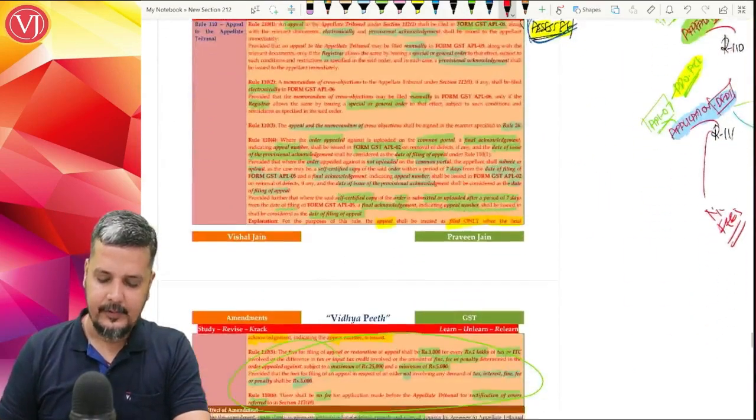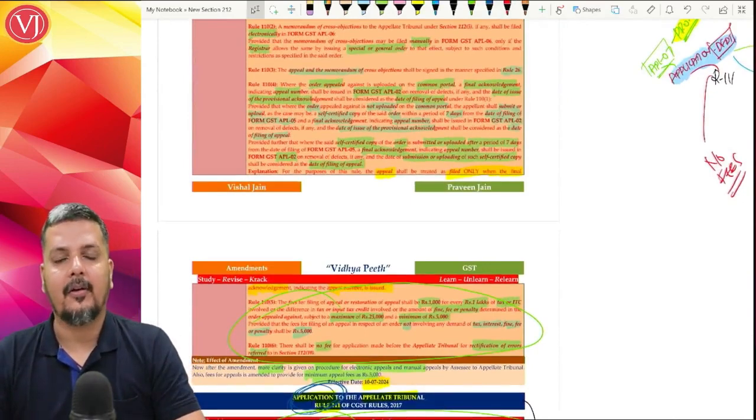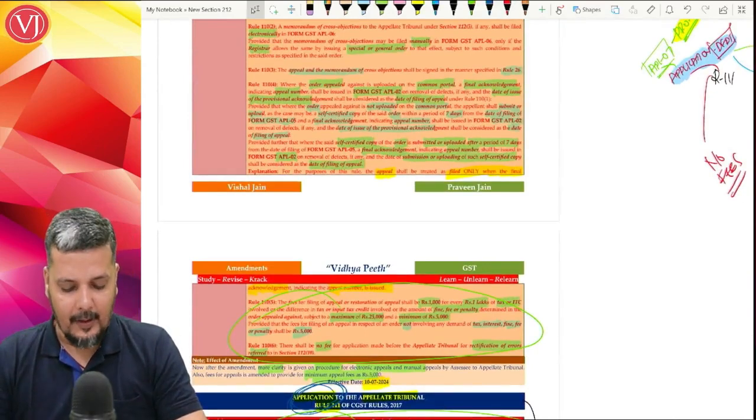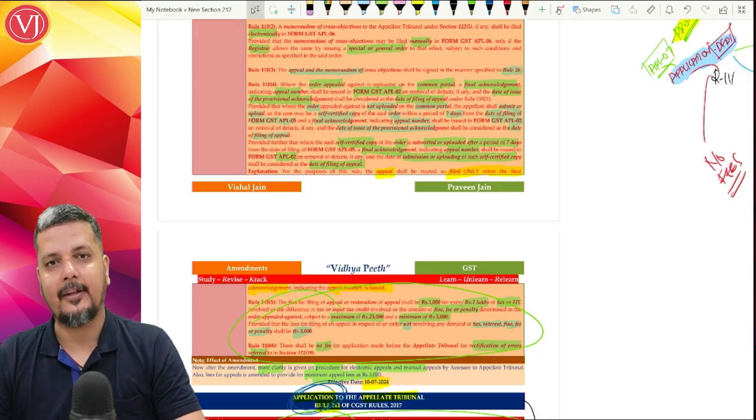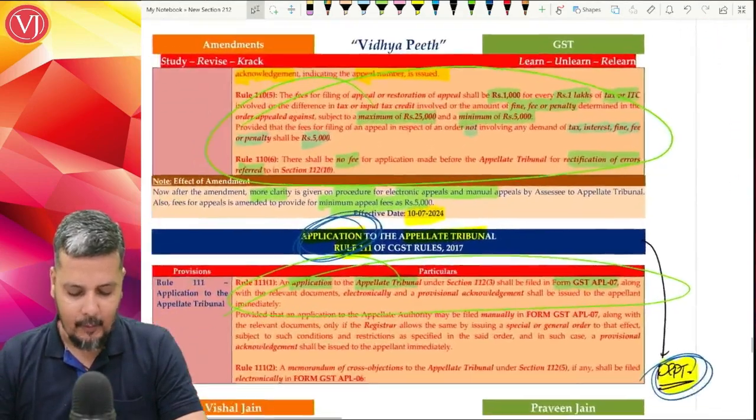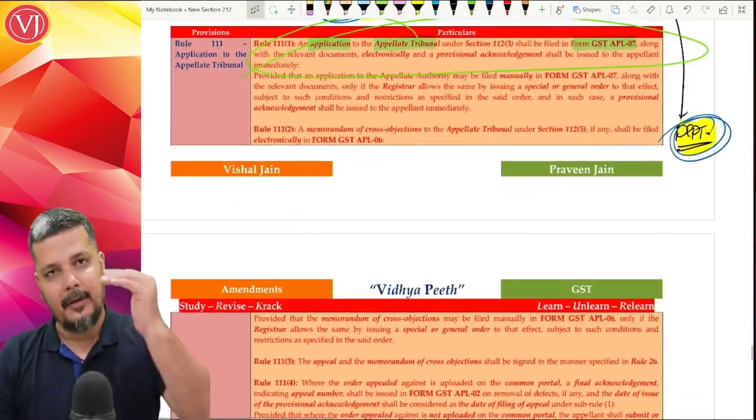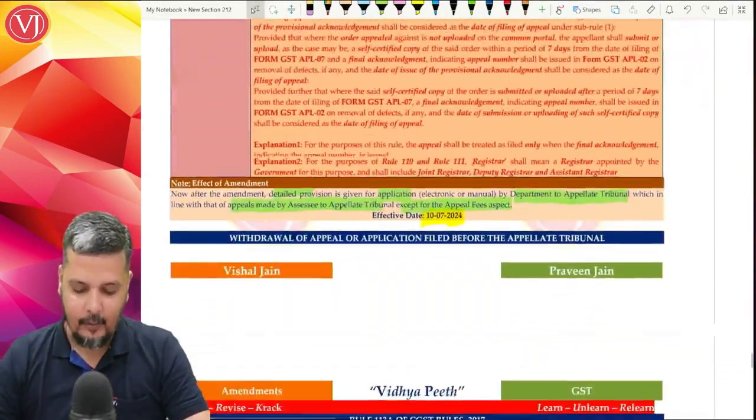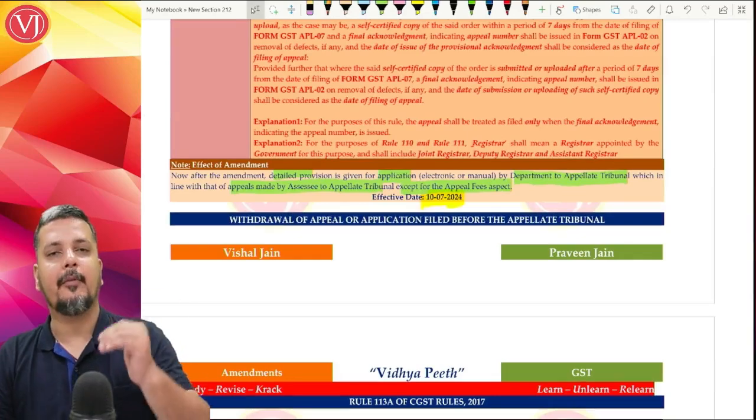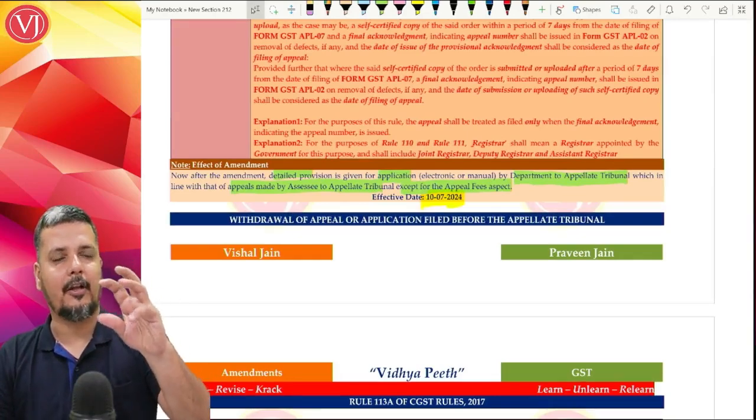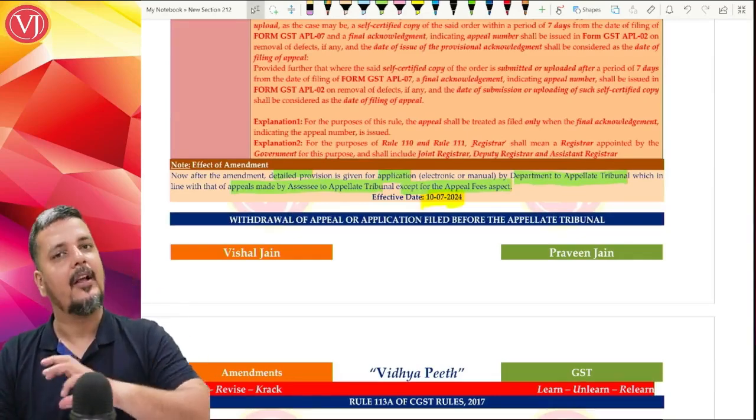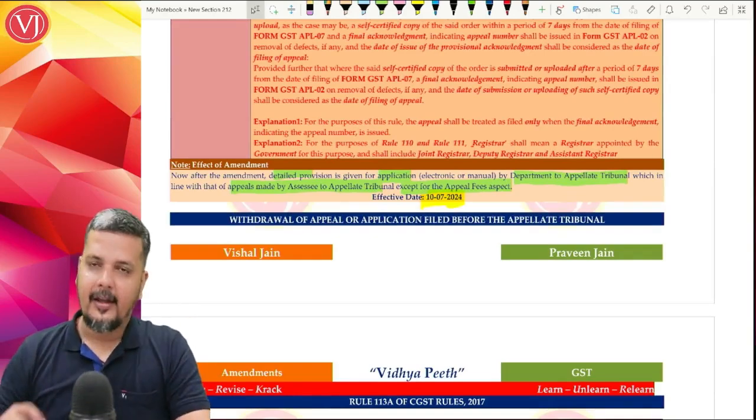So that is the amendment brought out in your Rule 110, Rule 111. Basically, in Rule 110, there is more clarity as to when it is manual appeals and when it is electronic appeals, and minimum appeal fees is fixed. And in Rule 111, there's a detailed provision. Earlier provision was very crisp, small. Now there is a detailed provision for application, very similar to that of appeals, except for the fees matter.